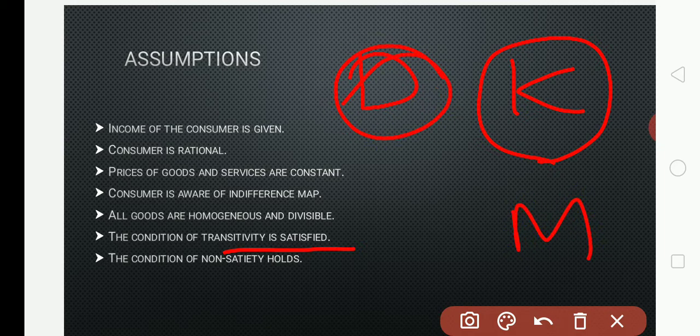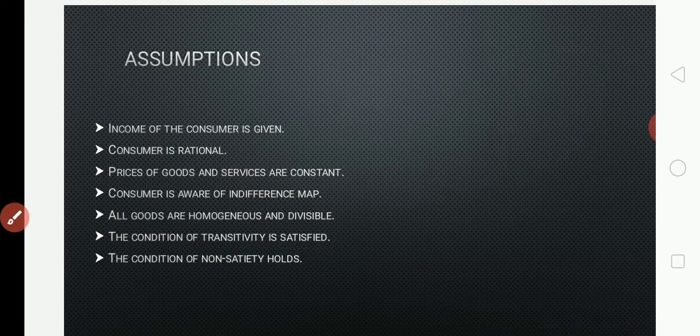Which one I prefer more? Kit Kat I prefer more. Either I can prefer one more and the other less, or I may be indifferent between these two goods. Even I can like Dairy Milk and also I can like the Kit Kat. I can be indifferent between these two goods. So we call it a condition of transitivity is satisfied.